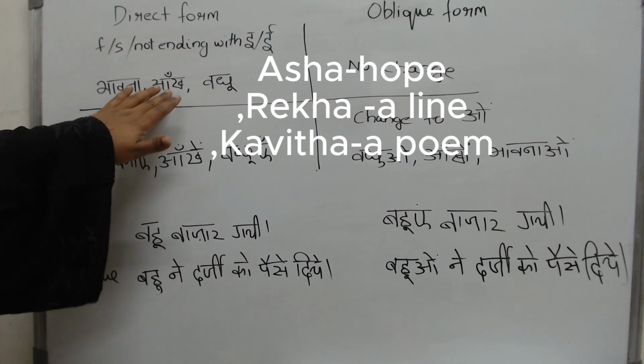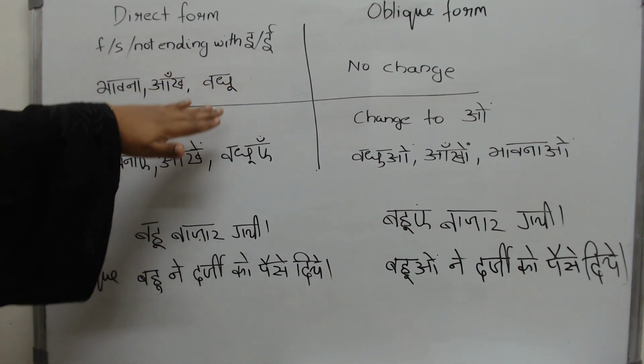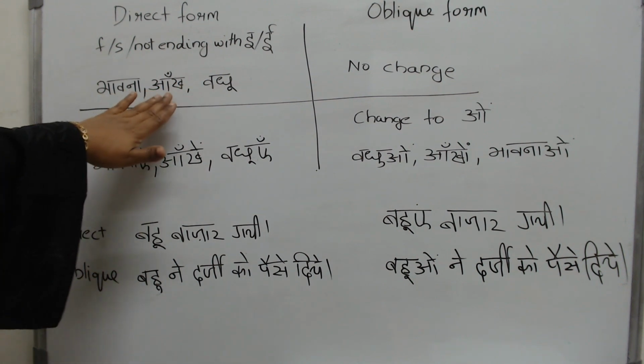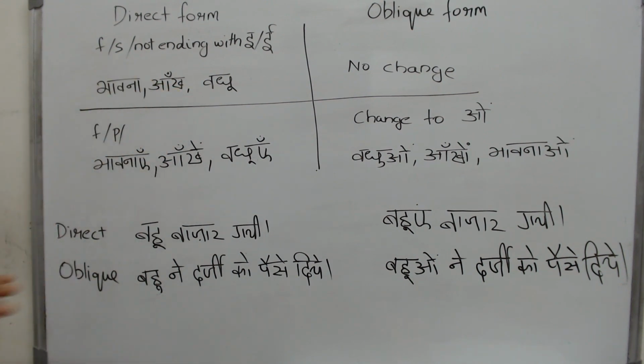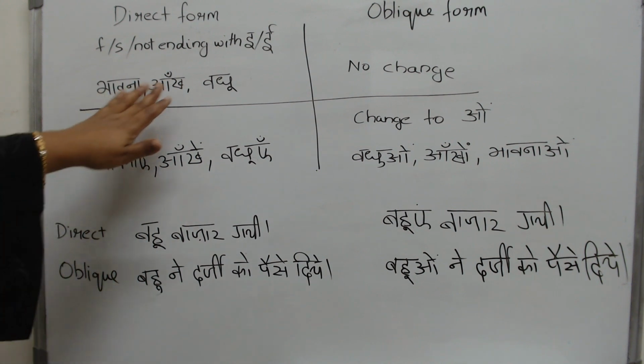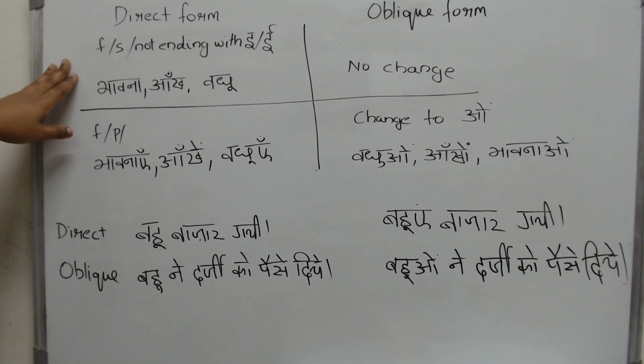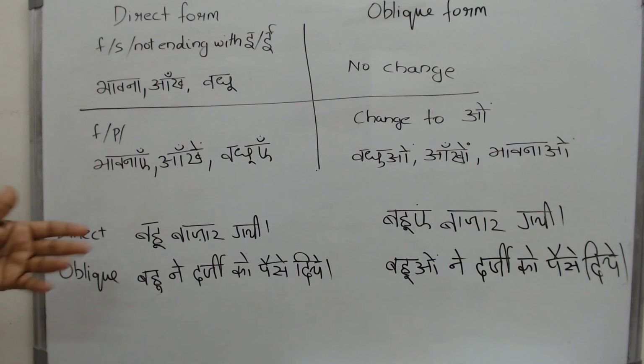And one with the u ki matra: vadhu, bahu, all of them with the u ki matra. And the third one, which is aankh, does not have any matra at all. It ends with a vyanjan, like rat, baat, aankh. All of them do not have any matra, any a or e or u sound. Then what happens to them when they are followed by a case ending, when they are followed by an ka, ke, ki?